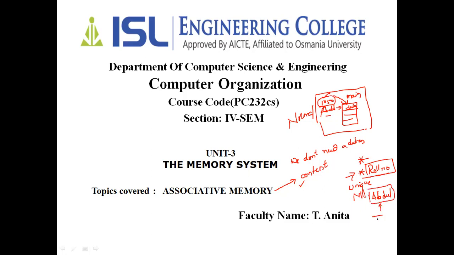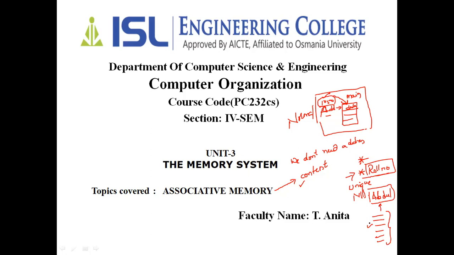So many will be matching, right? Many people with the name Abdul will be matching. Out of these, if I have a unique identity, suppose their initial or something else, and I match with that, then I can pick the right one. That is the advantage of using the associative memory. Here the logic is very easy. Instead of fetching items with the memory addresses, we are going to fetch with the data itself.